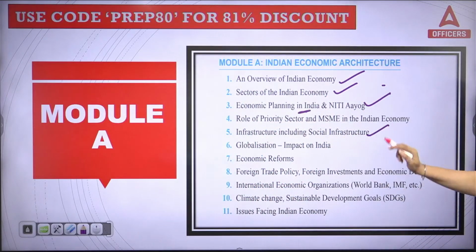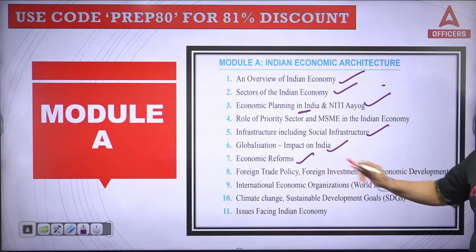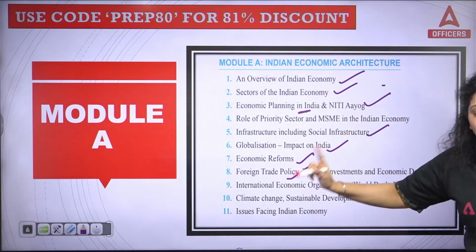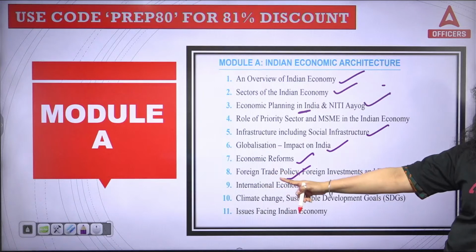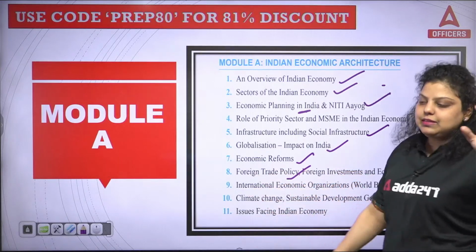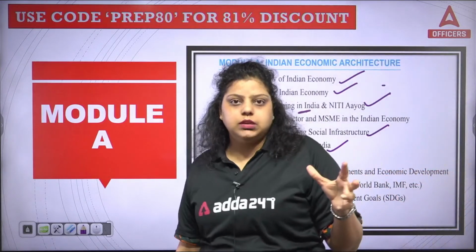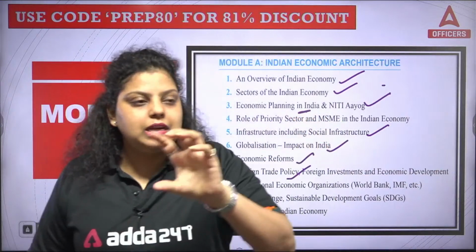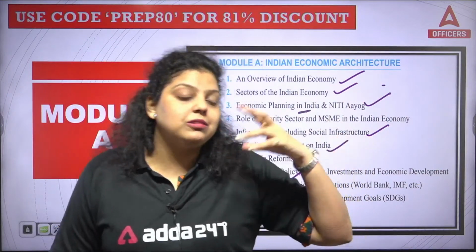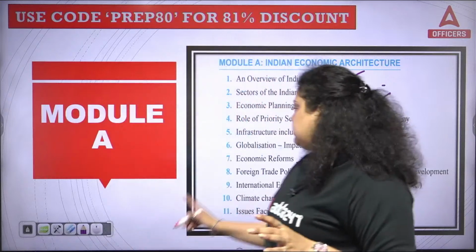Now, the infrastructure, social infrastructure, the globalization, economic reforms, foreign trade policy. In foreign trade policy, again you have to cover the data, because in the foreign trade policy certain duty scrips have been given, like how much discount will be given, custom duty will be off on a particular product, how much custom duty will be charged, etc. So that you have to cover here.